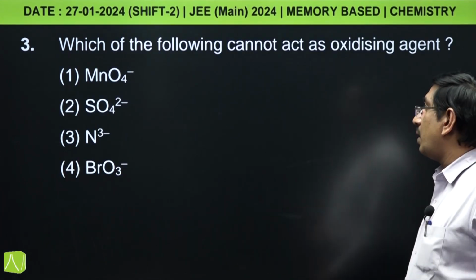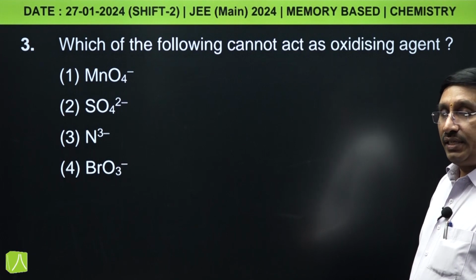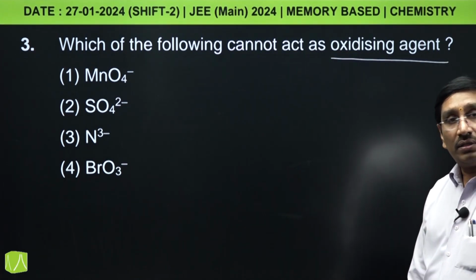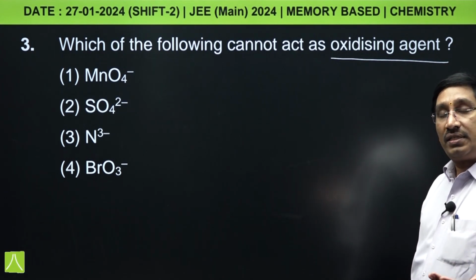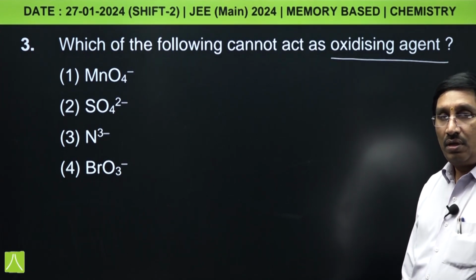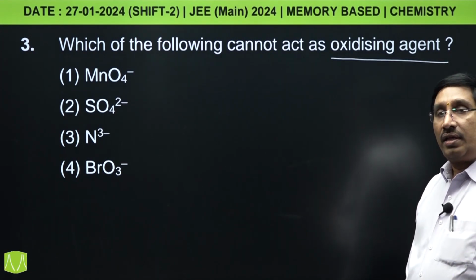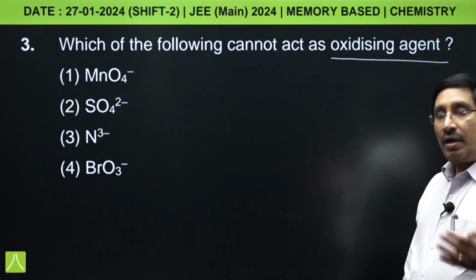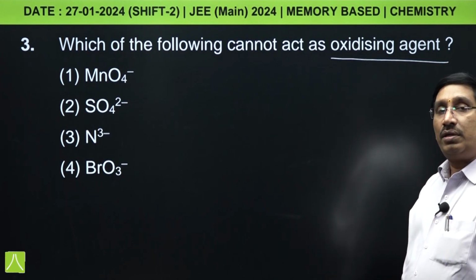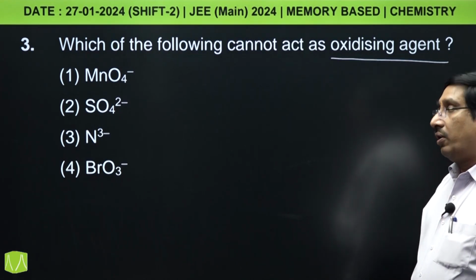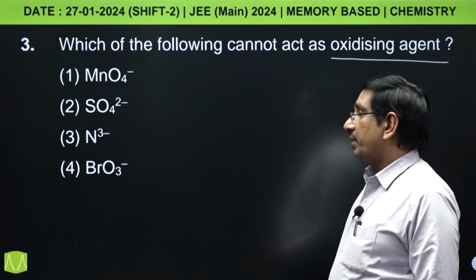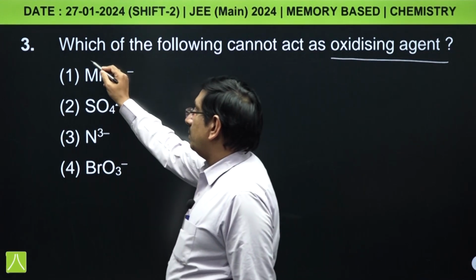Next, which of the following cannot act as oxidizing agent? Oxidizing agent means the substance which oxidizes the other substance and reduces itself is said to be the oxidizing agent. So ये reduce करने के लिए इसकी oxidation number कम होनी चाहिए। reducing oxidizing agent मतलब इसके oxidation number क्या होगा? कम हो जाएगी।